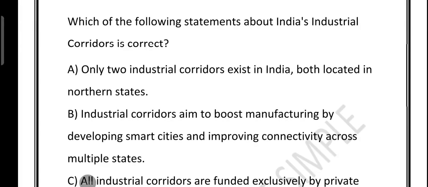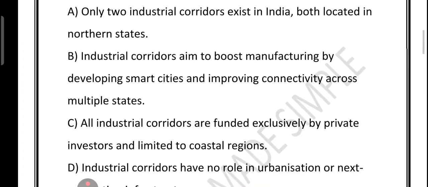So let's start with option A. Option A is outdated and wrong. India has already planned over 11 industrial corridors, not just 2, and they are spread across the country: north, south, east and west. It is like saying that India has only 2 cricket stadiums. Clearly not true. What about option B? Option B is spot on. This is exactly what industrial corridors are all about. They connect multiple states with high-speed transport, modern infrastructure, and sometimes even brand new smart cities. For example, the Delhi-Mumbai Industrial Corridor not only improves connectivity but also creates entire new industrial zones. It is like building a manufacturing superhighway with cities along the way.